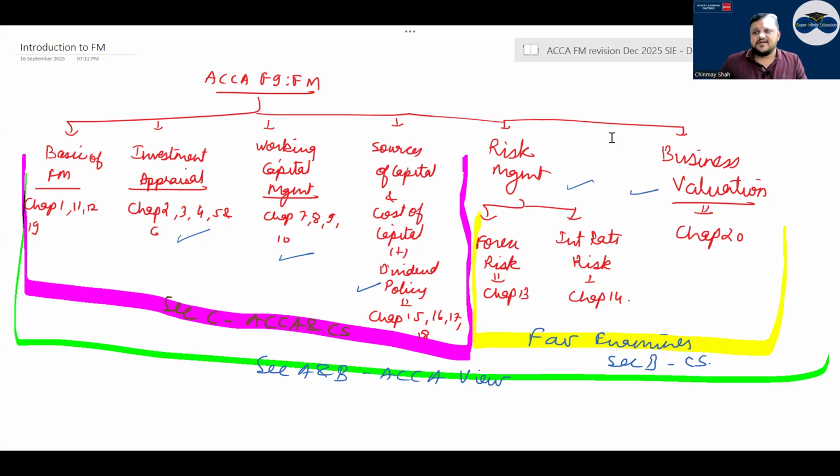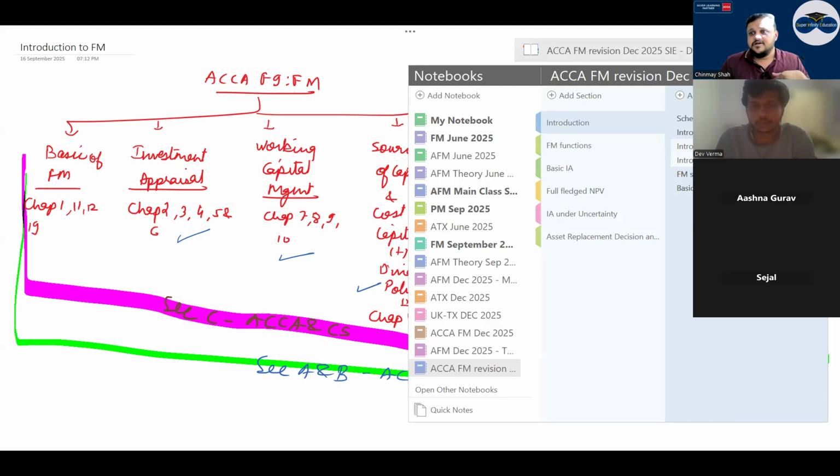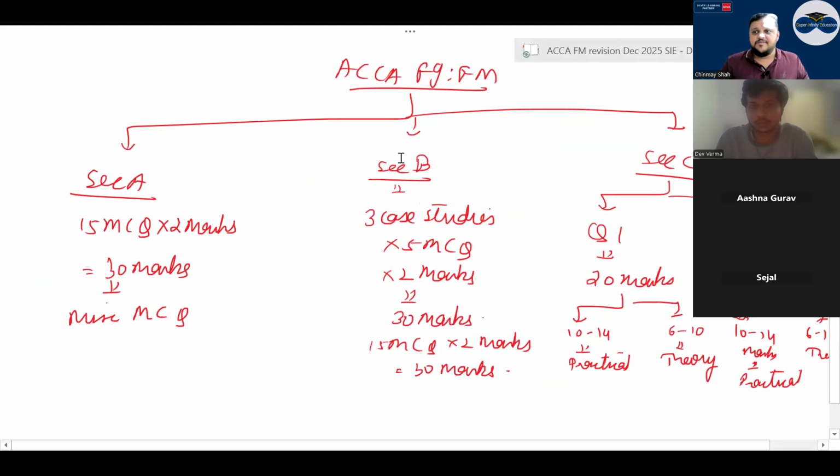Okay. Then the risk management part and business valuation, right? Now see, sections A and B, I hope everyone knows. Now, as Fahim has asked, maybe you don't even know how the paper pattern is. This is how the paper pattern is.